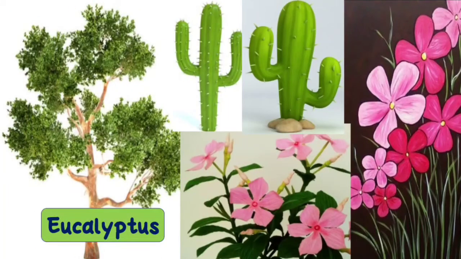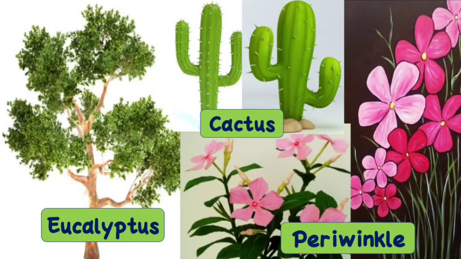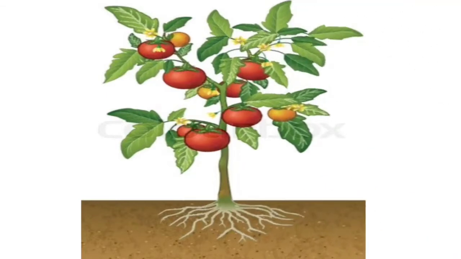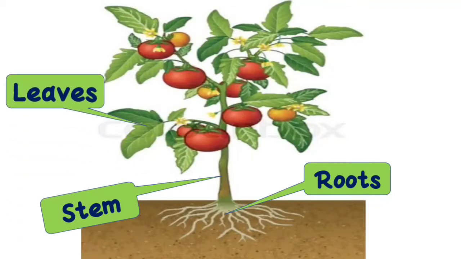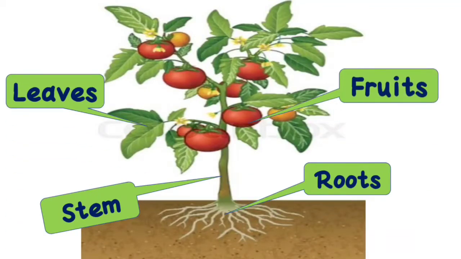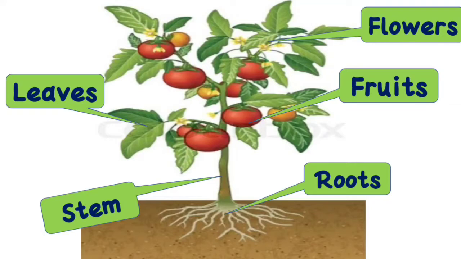A tall eucalyptus tree, a thorny cactus, and even a tiny periwinkle may look totally different from each other, but all are called plants. There are different kinds of plants, but they are all called plants. Almost every plant has roots, stem, leaves, fruits, and flowers. These are all the parts of a plant, and each part helps the plant to grow or make new plants. They all have their own work, their own job, which helps in the growth of the plants.